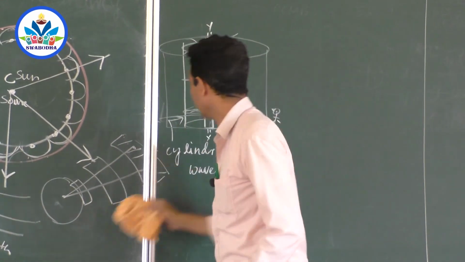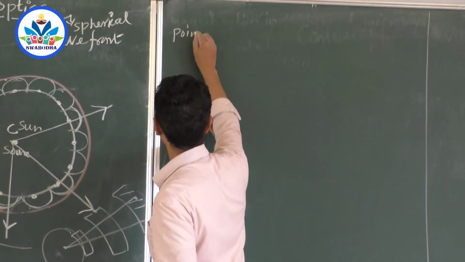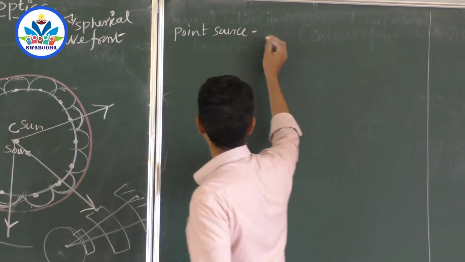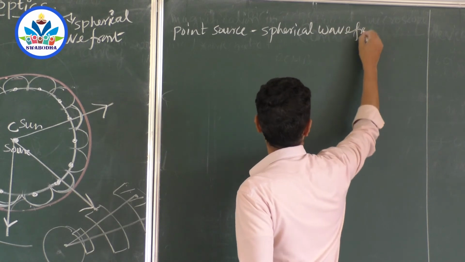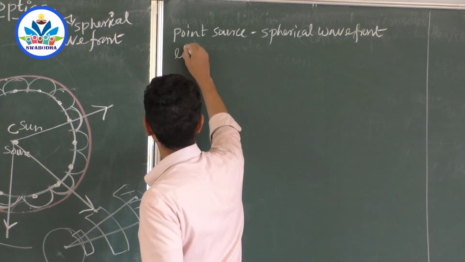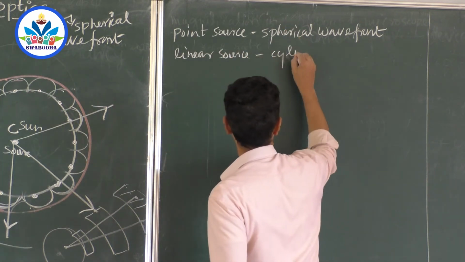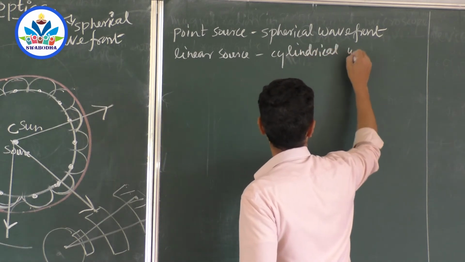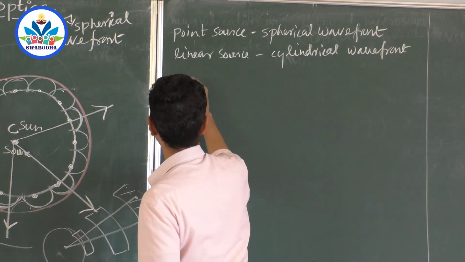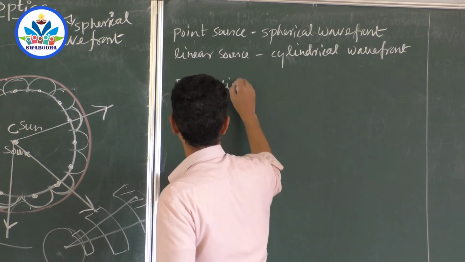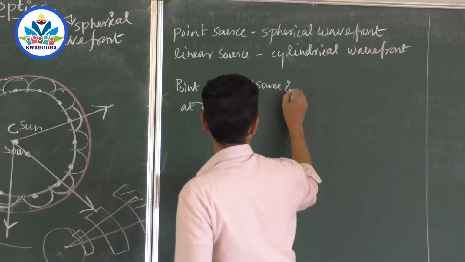So for a point source of light, we get a spherical wavefront. For a linear source like a tube light, it is a cylindrical wavefront. Whether it is a point source or a linear source, at infinity, at a very large distance, it is a plane wavefront.